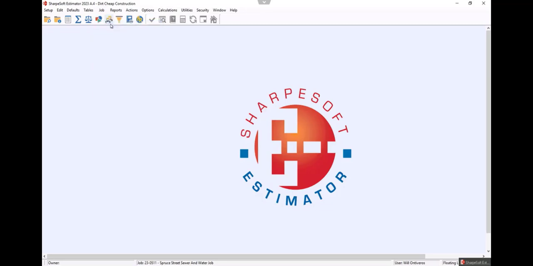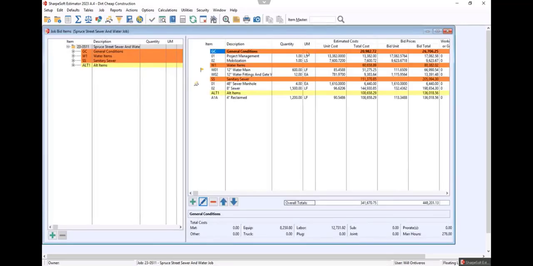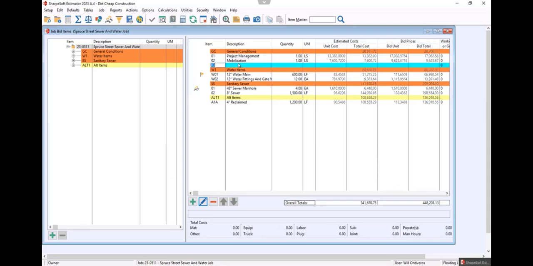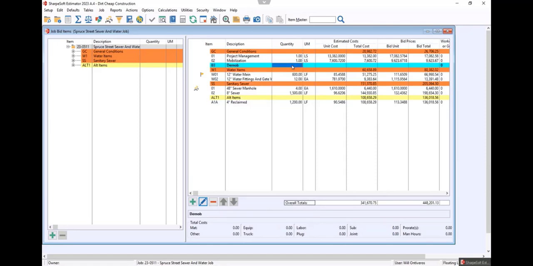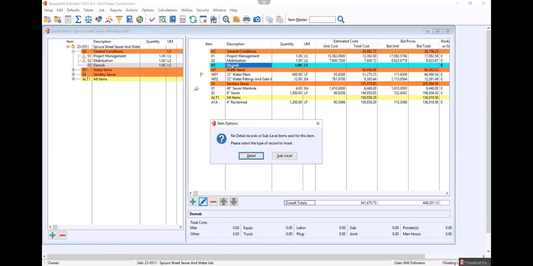So jumping into the bid items, again, these are groups. Notice that there's subtotals. If I want to come in here and bid a demobilization, I'll just hit the insert button, call it demob. If I wanted to, I could just copy this and then paste it, but I'll just bid it so that you guys can see what that looks like. We'll go one lump sum and then double click into here.